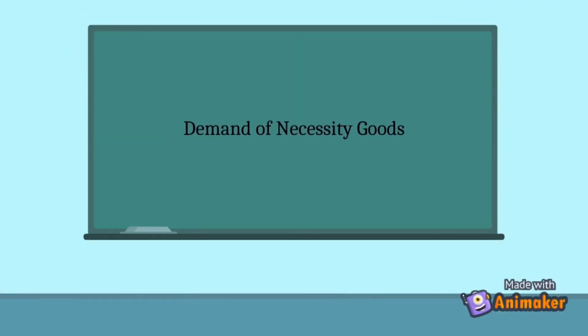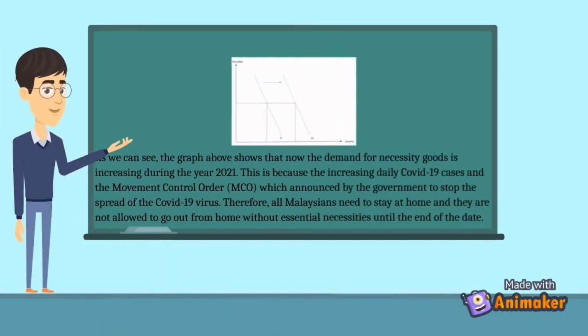Demand of necessity goods. As we can see, the graph above shows that now the demand for necessity goods is increasing during the year 2021. This is because of the increasing daily COVID-19 cases and the Movement Control Order (MCO), which was announced by the government to stop the spread of the COVID-19 virus.